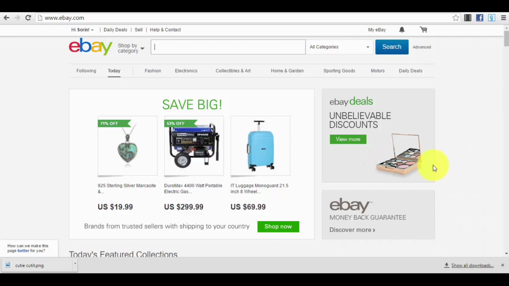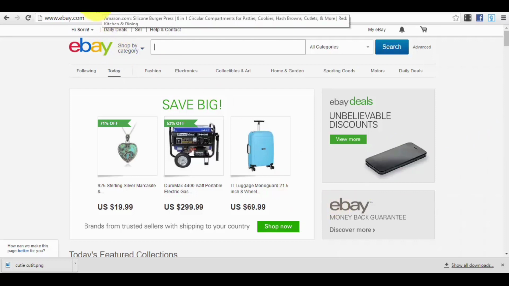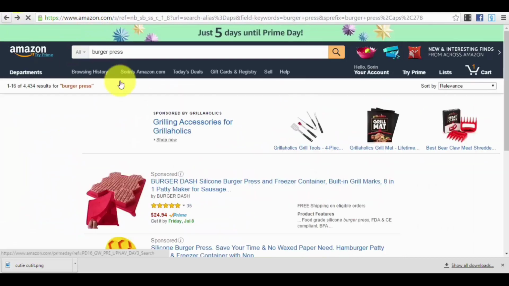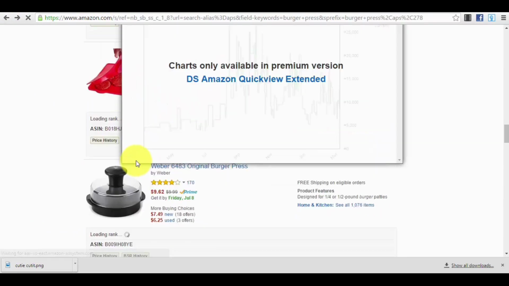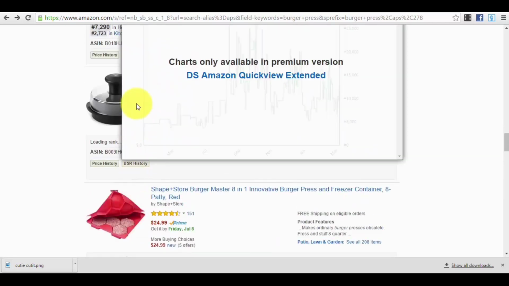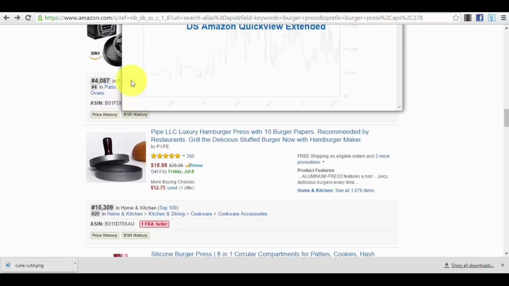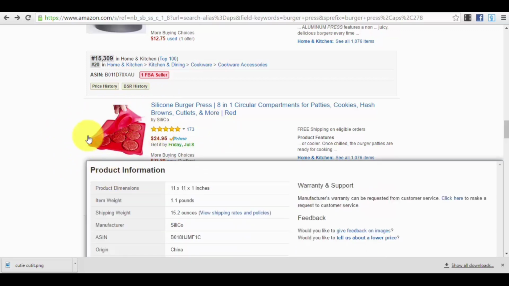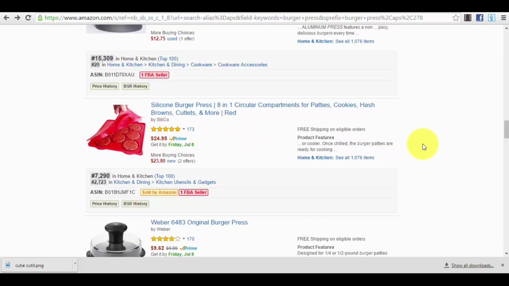And before, in a different lecture, I gave you an example on Amazon with this silicone burger press, because if you look for burger presses on eBay, you will find only this type of burger press, or this type right here. You won't find this type of burger press, which is a silicone burger press for more meat rolls, so to say. This one is not yet posted on eBay.